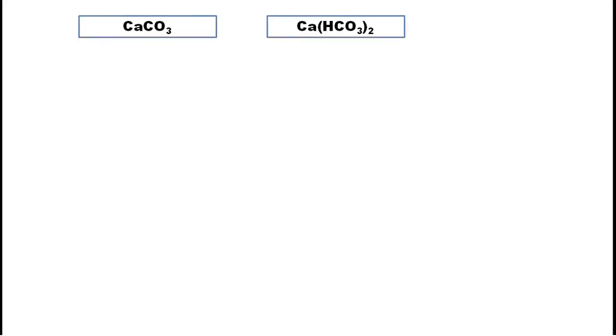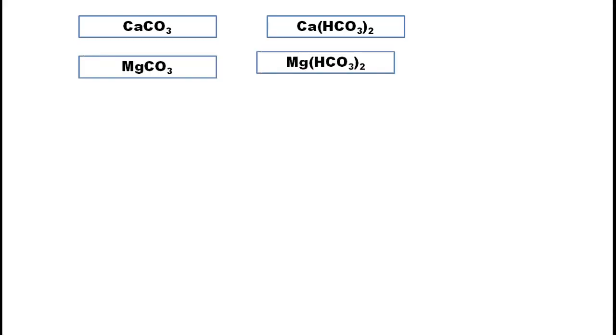Here first we will identify the compounds which cause hardness. As I said, calcium and magnesium: calcium carbonate and calcium bicarbonate. Carbonates are there, calcium is there, therefore it is a temporary hardness due to calcium, and temporary hardness due to magnesium. Here also carbonate and bicarbonates are there, that is magnesium carbonate and magnesium bicarbonate. These four are temporary hardness.